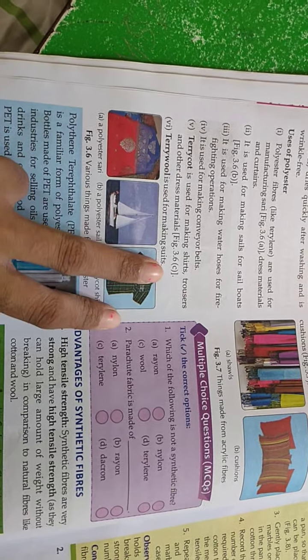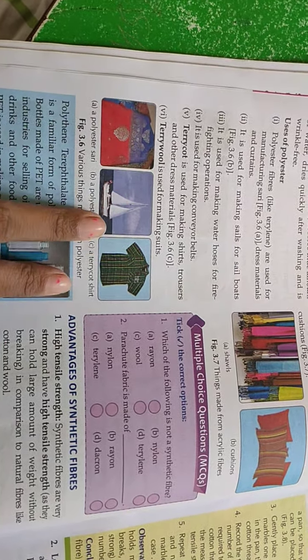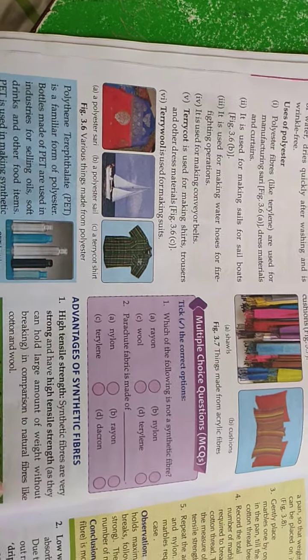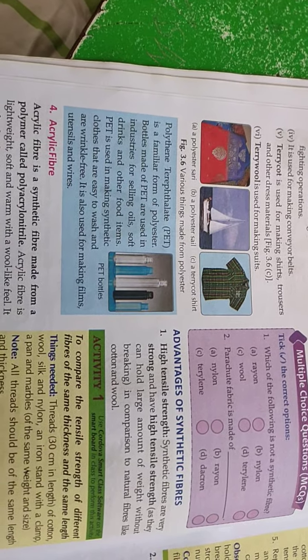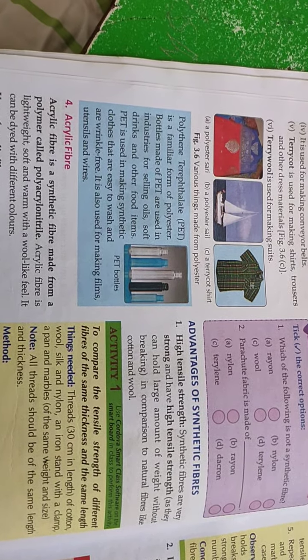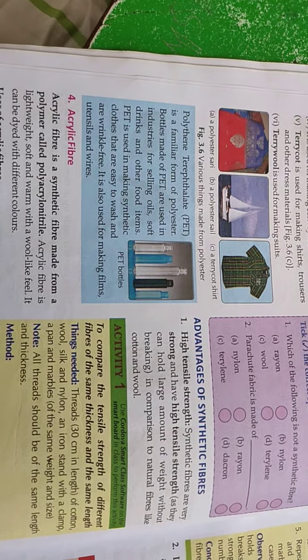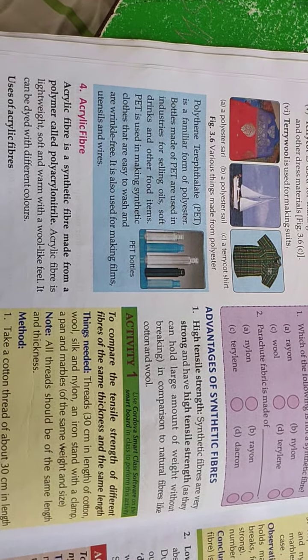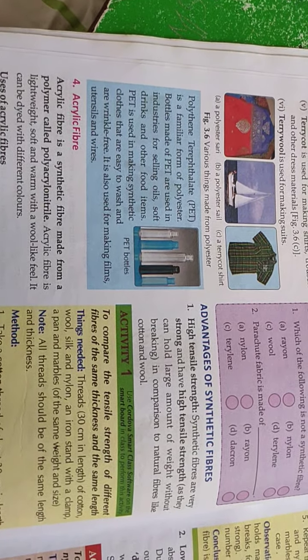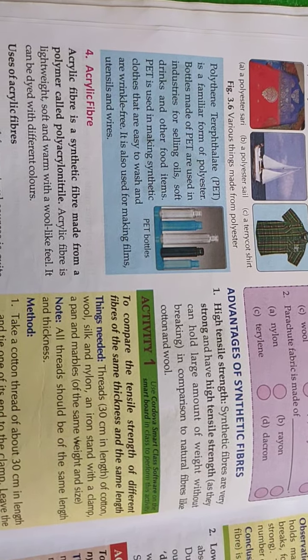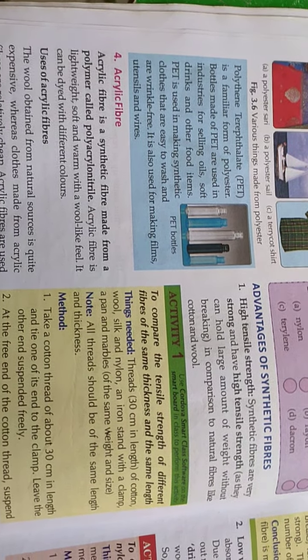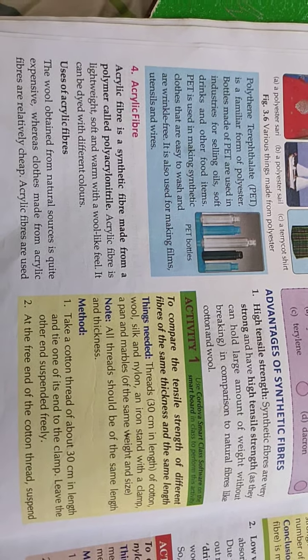Terrycloth is used for making shirts, trousers and other dress material, and terry wool is used for making suits. So these are examples of polyester. Then a little information about polyethylene terephthalate, or PET. It is a familiar form of polyester. Bottles made of PET are used in industries for selling oils, soft drinks and other food items. PET is used in making synthetic clothes that are easy to wash and wrinkle free.